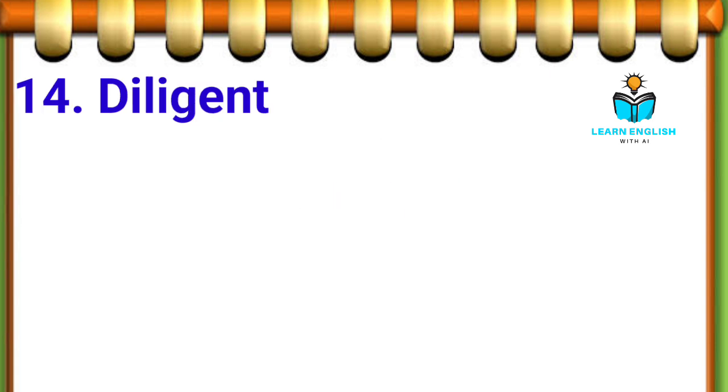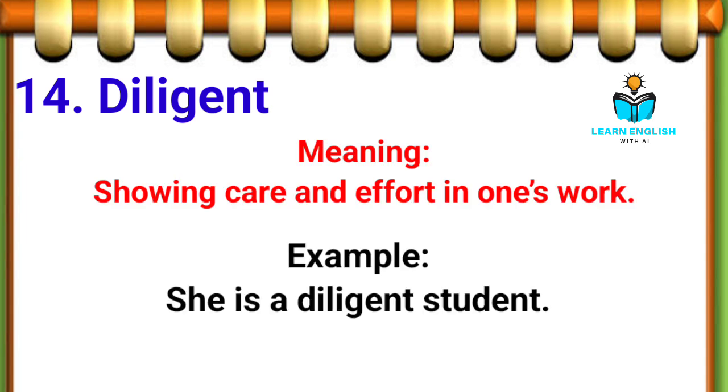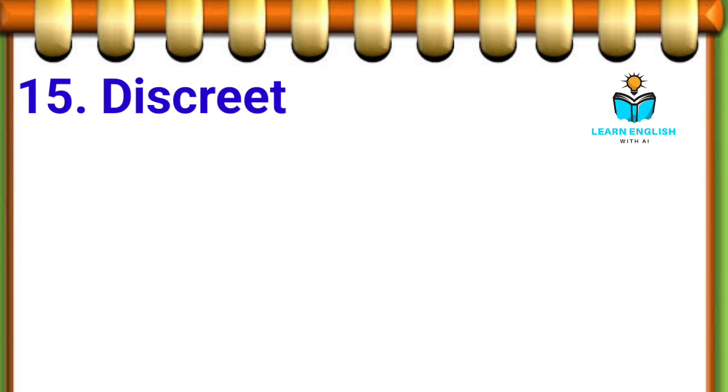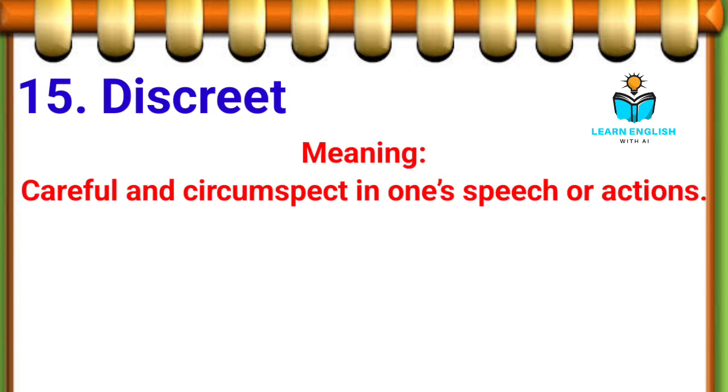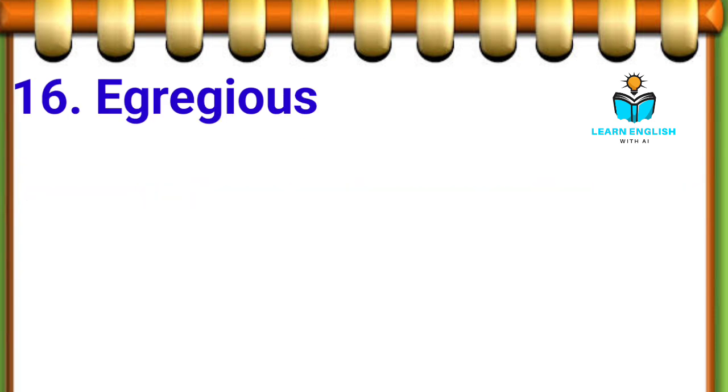14. Diligent, showing care and effort in one's work. Example: she is a diligent student. 15. Discreet, careful, and circumspect in one's speech or actions. Example: he was discreet about his personal life.